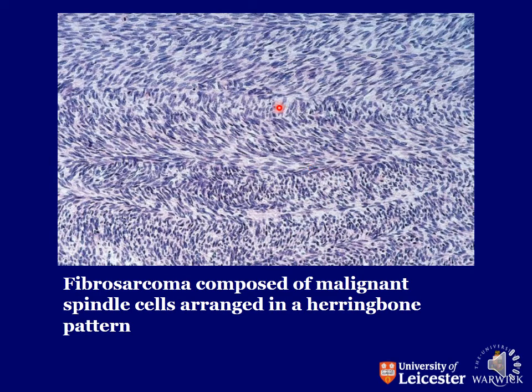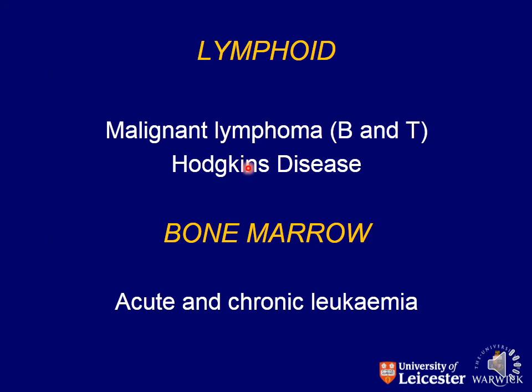My dear students, this is a picture of a malignant tumor that arises from the fibrous tissue. So its name is fibrosarcoma. It shows the spindle cells that are arranged in the herringbone pattern. Fibrosarcoma.